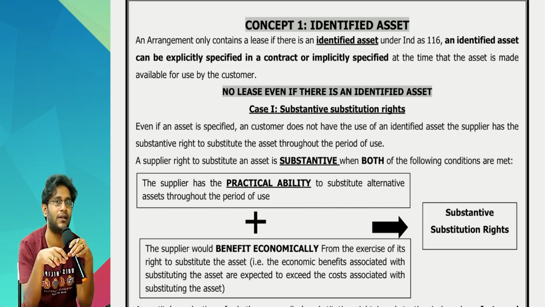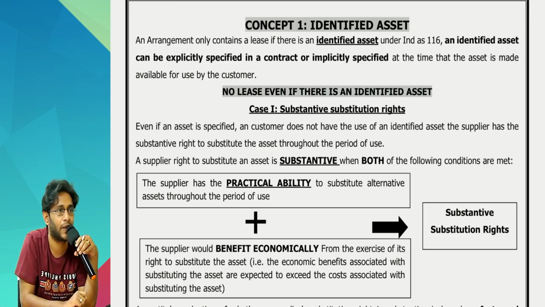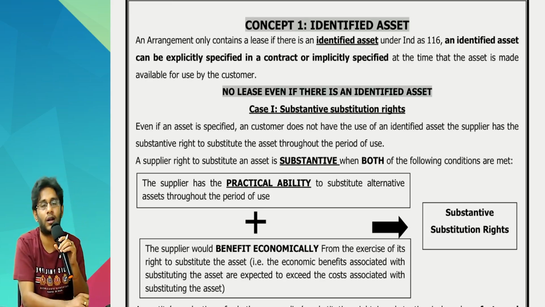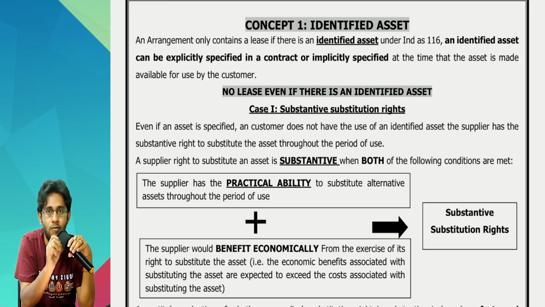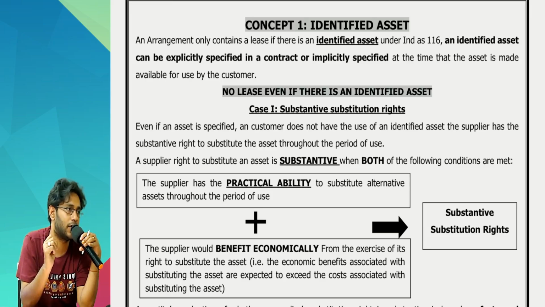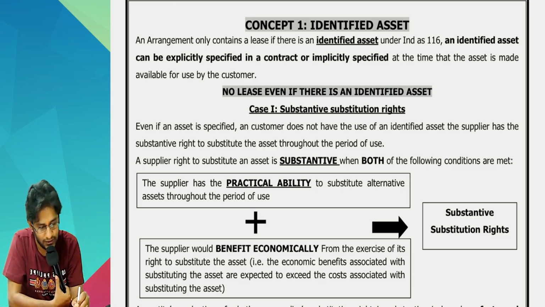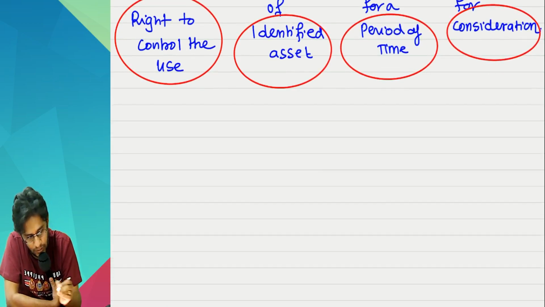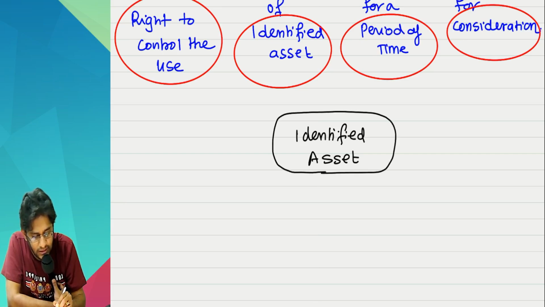So at the time of making the contract, I know which asset I am taking for rent. Like that, in the lease contract also, the asset must be identified. If the asset is not discussed, then there is no lease contract according to the standard. So the asset description and details must be available. What it eventually means is, when you speak about an identified asset, the existence of the asset, the understanding about this asset, must be mentioned in the contract.